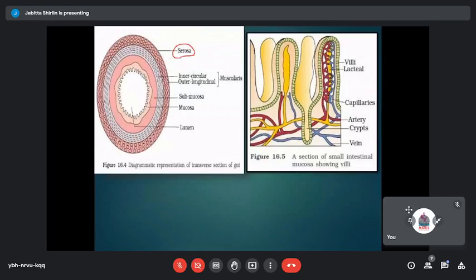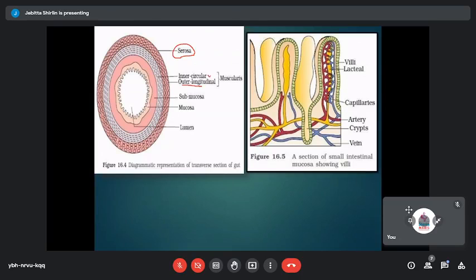One is the outer longitudinal muscular structures, and in the inner region, the muscles are arranged in a circular way. So you have circular muscles as well as straight longitudinal muscles. These two layers of muscles make up the muscular layer of the alimentary canal.